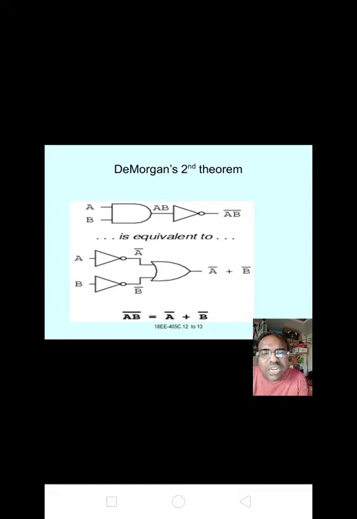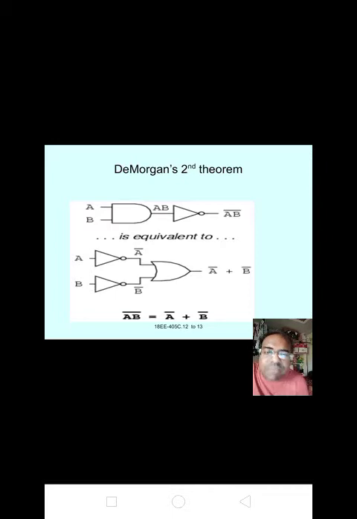Here is a pictorial representation of De Morgan's second theorem. Here we are giving input A, B to the AND gate, and we get the output AB. That AB is again given to the NOT gate, and we get the output AB whole bar. We have derived the LHS, that is AB whole bar. Here we are using two gates, the AND gate and the NOT gate.